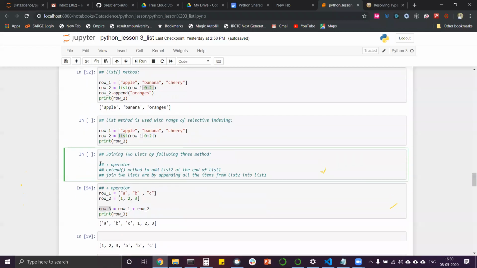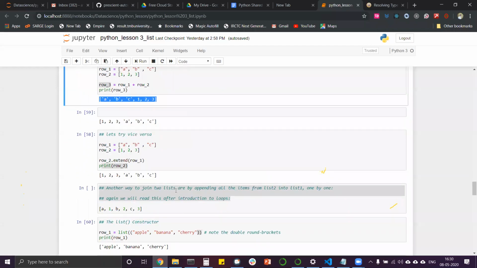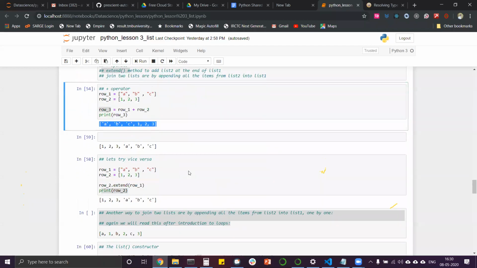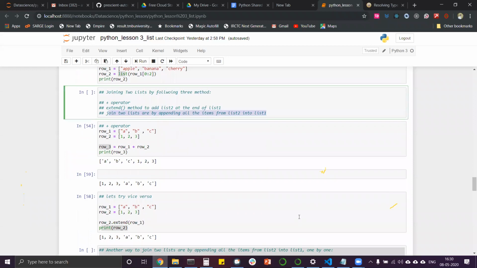Then we joined by 2 methods, that is the plus operator and the extend operator. It was very simple, just adding two things one after another, like here A, B, C, and if we add row 2 into it, it will be A, B, C, 1, 2, 3. That's the output that we have seen here. Then lastly, the same with the extend command. There was one more thing, to join two lists by appending all the items from list 2 to list 1, that we will learn after the for loops.